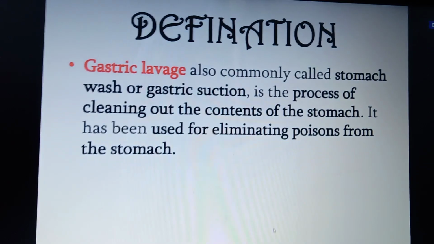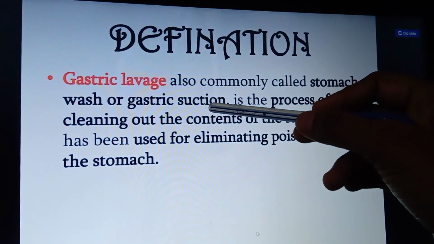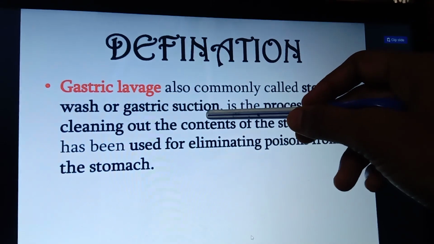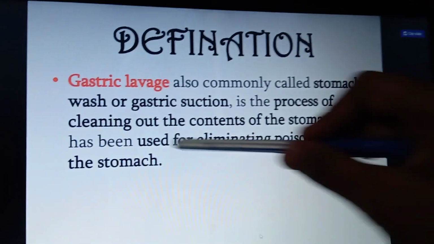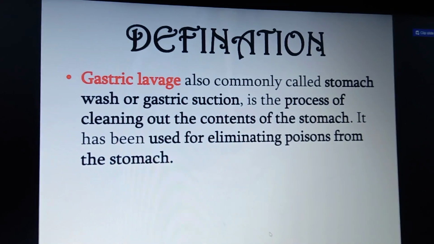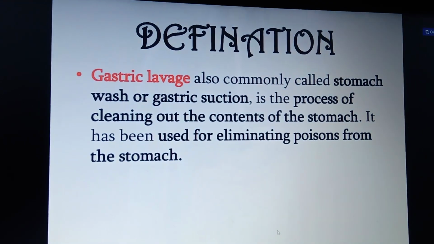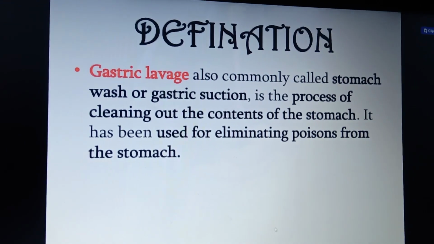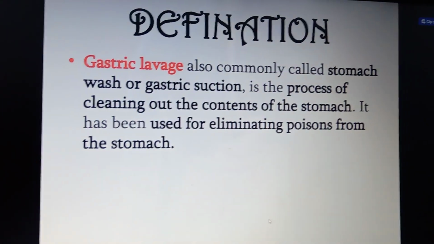Gastric lavage is commonly called what? Gastric wash, gastric suction, or gastric irrigation. What does it mean? It is a process of cleaning out the contents of the stomach. Whatever poisonous contents are there in our body, eliminating them from your body is called gastric suctioning. That is the explanation regarding gastric lavage.